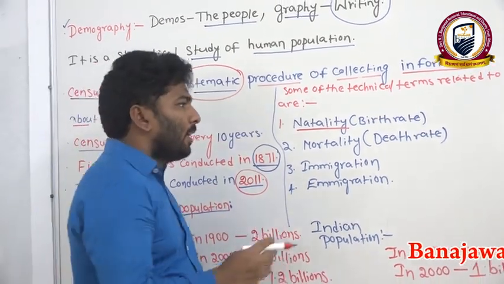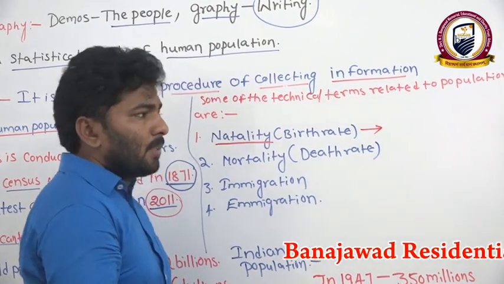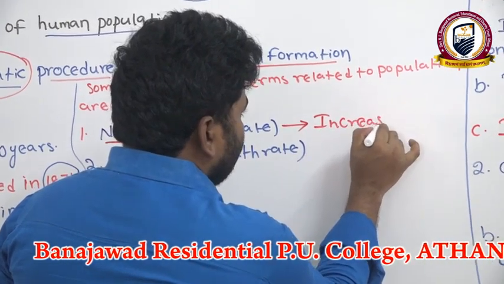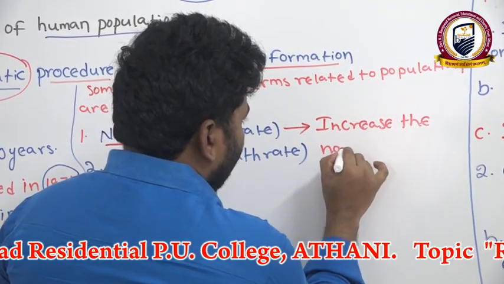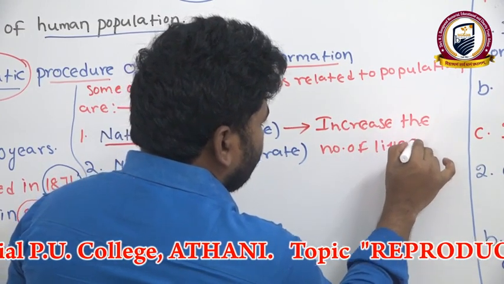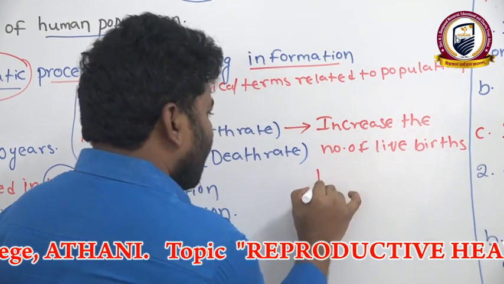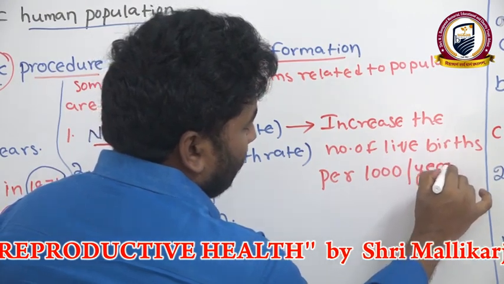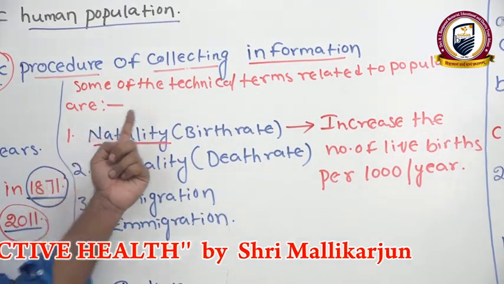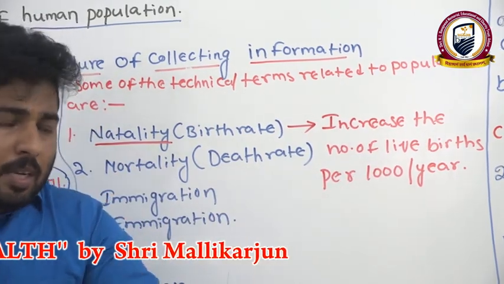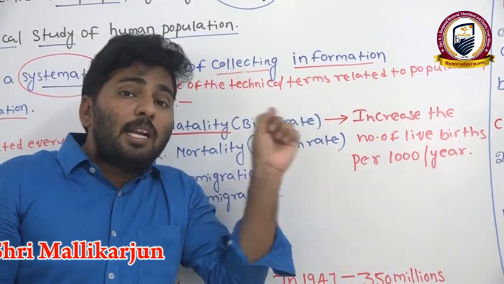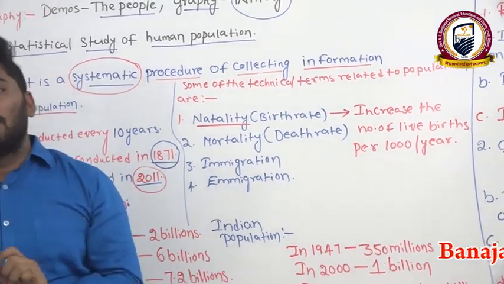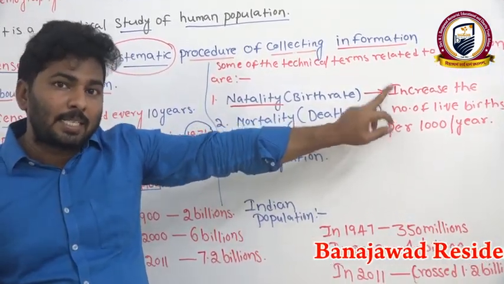Birth rate means the number of live births per 1000 individuals per year, in a particular area, in a particular time. We can consider it as the birth rate.